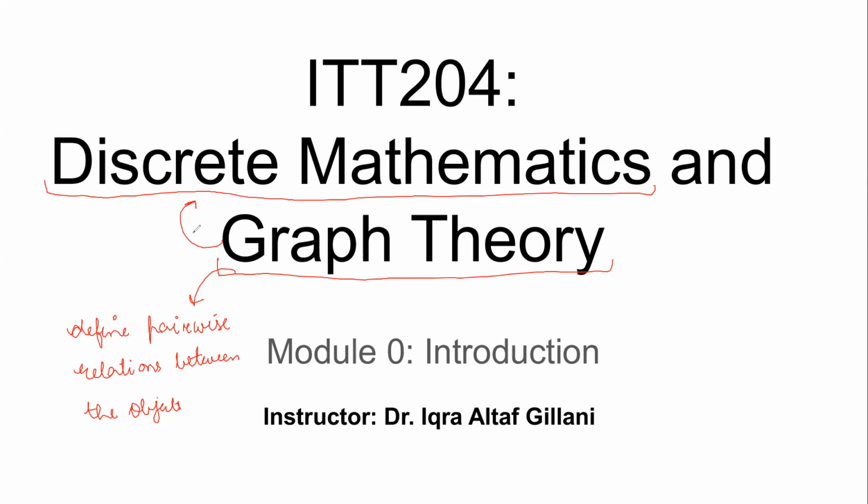And with that, what is discrete mathematics? If you recall, discrete mathematics is the study of those mathematical structures which are essentially discrete. By discrete, we mean something which is distinct, unique, or we can say it's unconnected. It's not connected. It's not continuous, right? You can easily differentiate it.